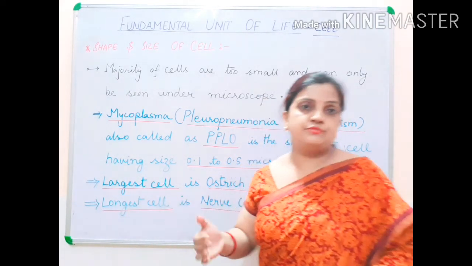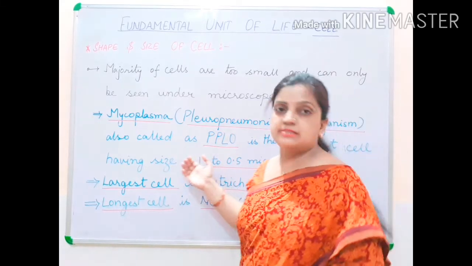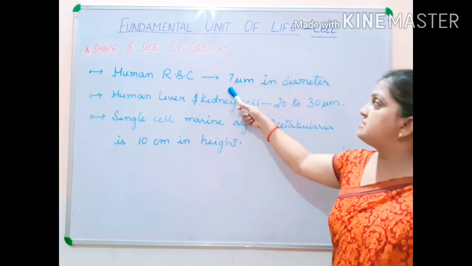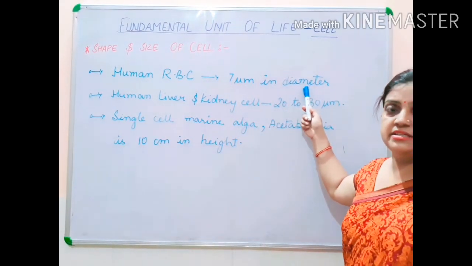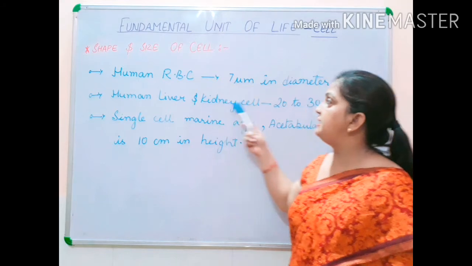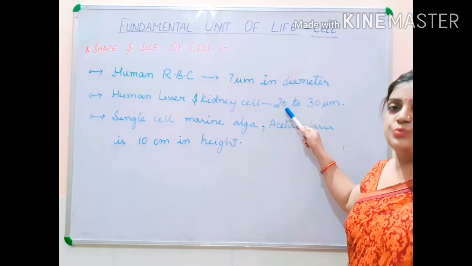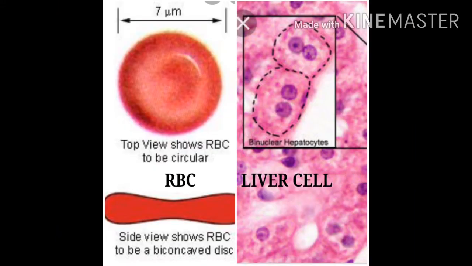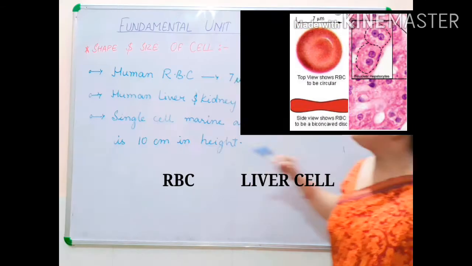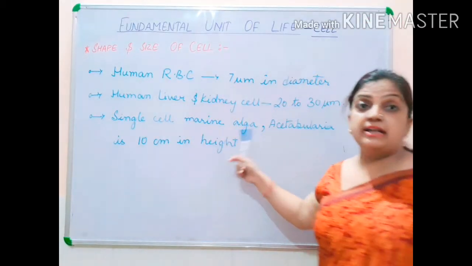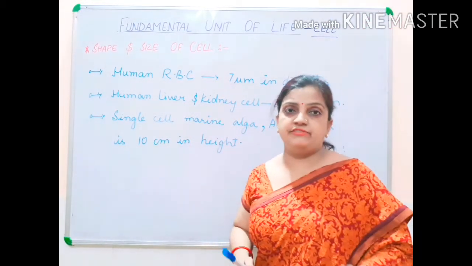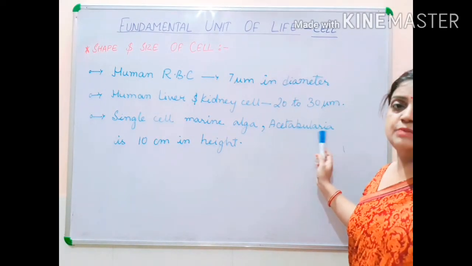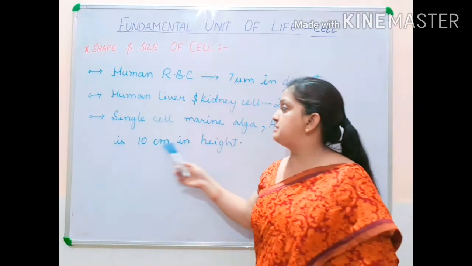There are other types of cells too, which we will be discussing now. Human RBC is 7 micron in diameter. Human liver and kidney cells vary between 20 to 30 micron. The marine alga, a type of algae found in oceans, called Acetabularia, is 10 centimeter in height.